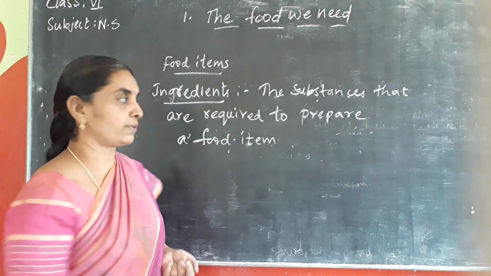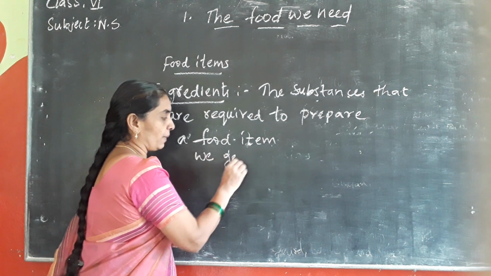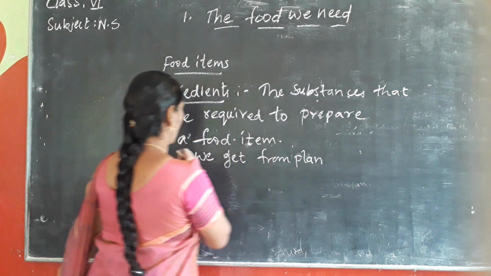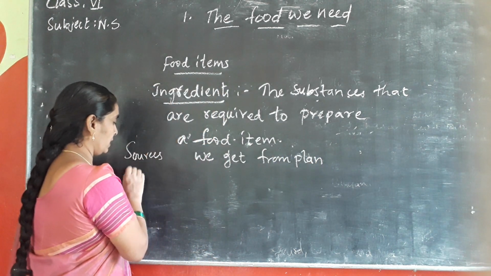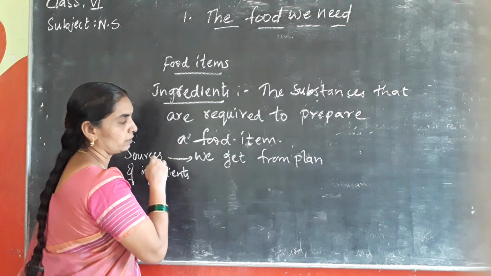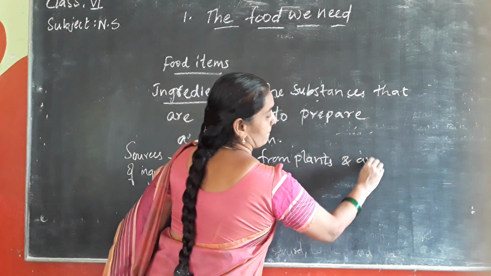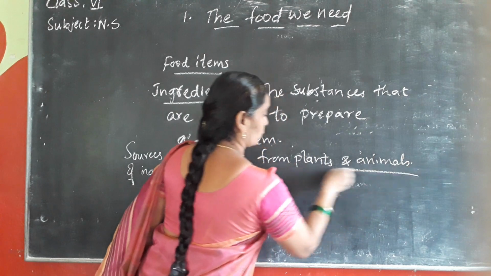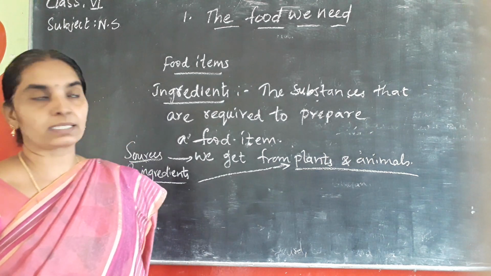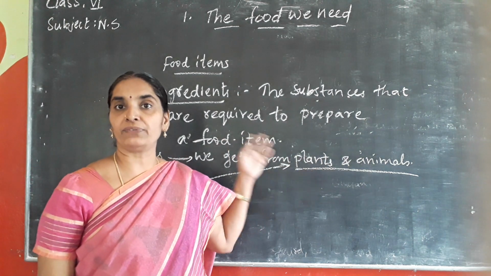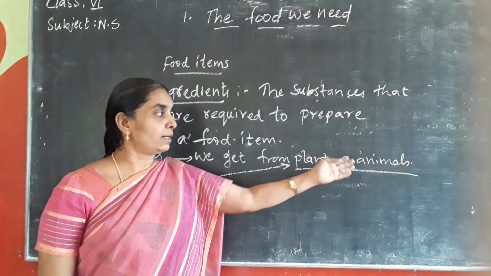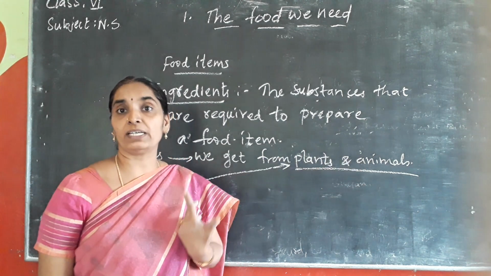From where do we get these ingredients? We get them from plants and animals, isn't it? The sources of these ingredients are plants and animals. So, what are the sources of ingredients? They are plants and animals. Okay, so what are the plant parts that we use as food? What are the animals from where we get food?